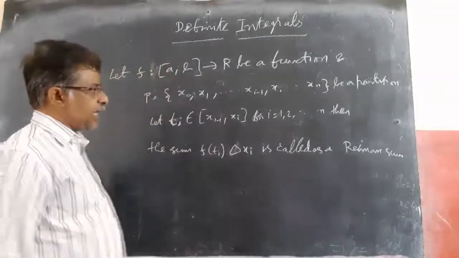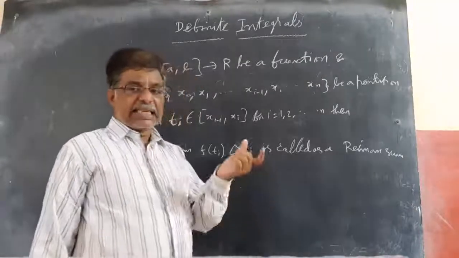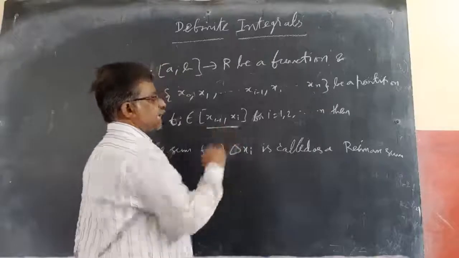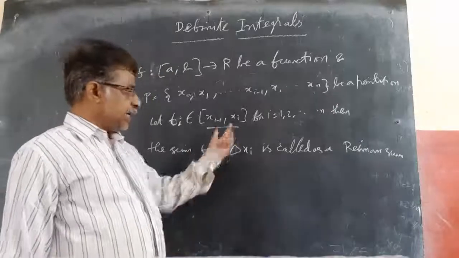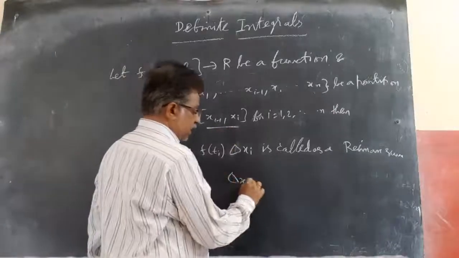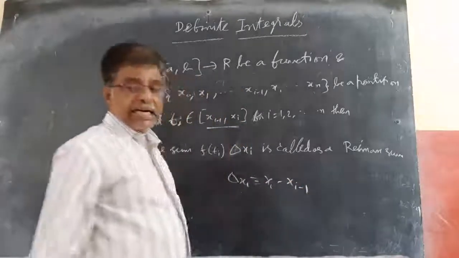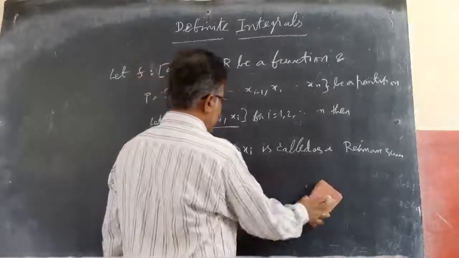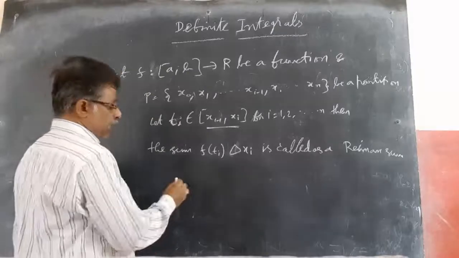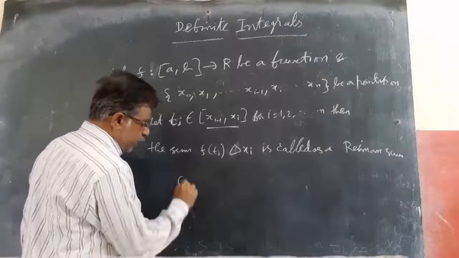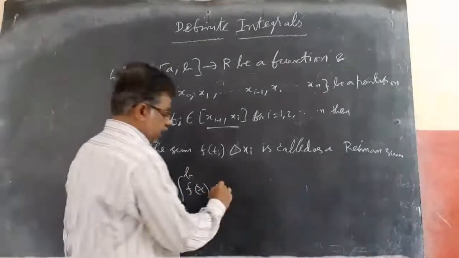Then the sum of f of Ti into delta xi, where the width xi minus xi minus 1 is called delta xi, is called a Riemann sum.